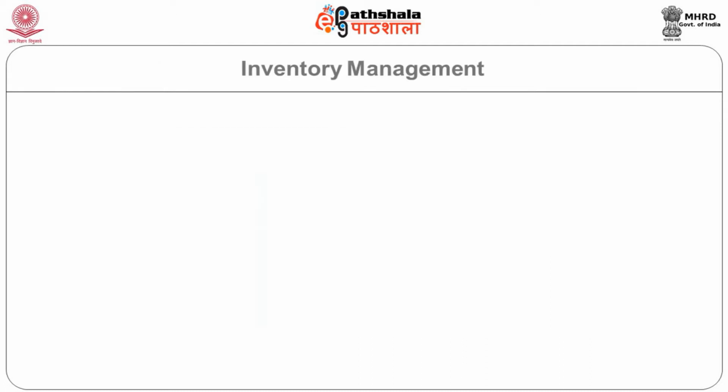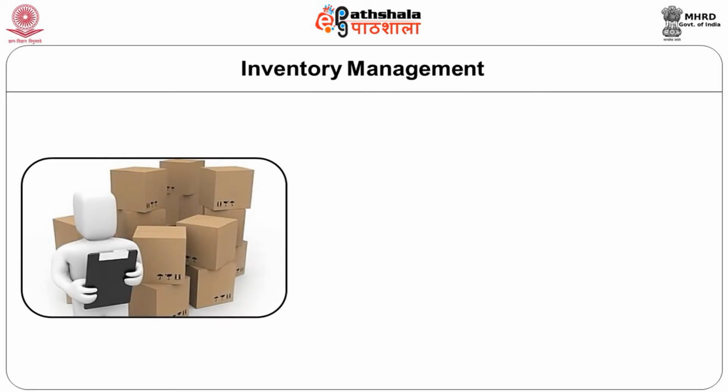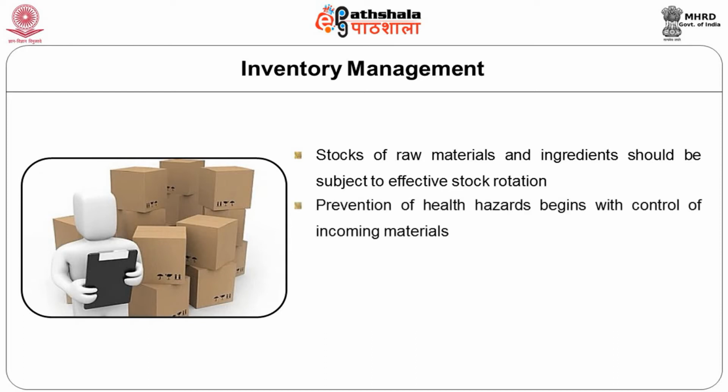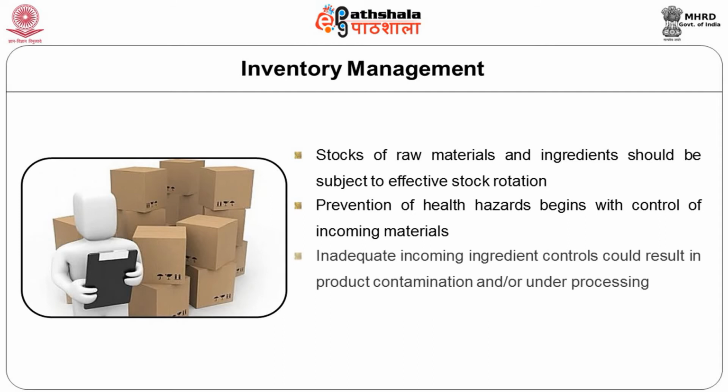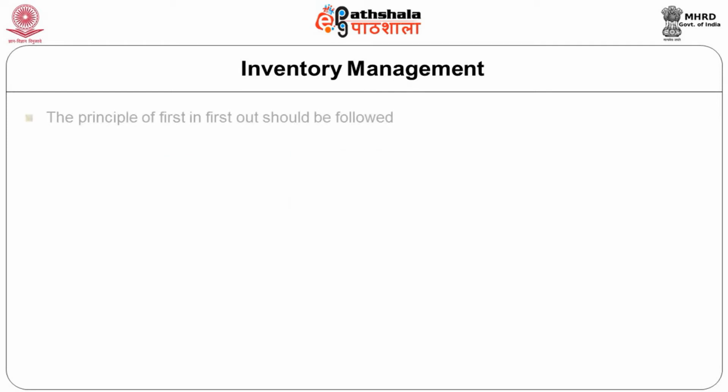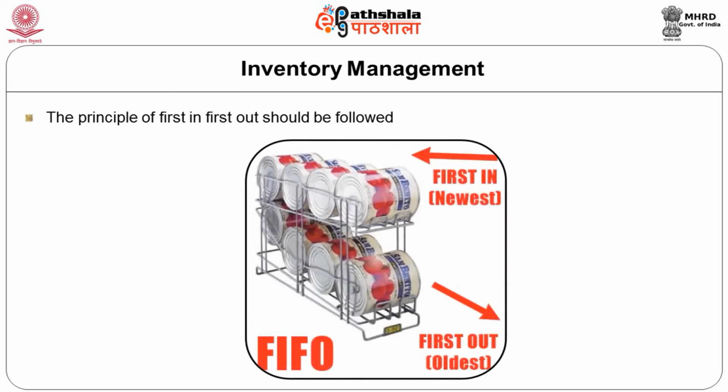Next is inventory management. The stocks of raw material ingredients should be subject to effective stock rotation, and prevention of health hazard begins with control of incoming material. Suppose the incoming material is inadequately stored in an improper environment, then there is every chance of that raw material getting contaminated during storage. Lastly, the principle of first in, first out, which is the basic principle in inventory management, must be followed.